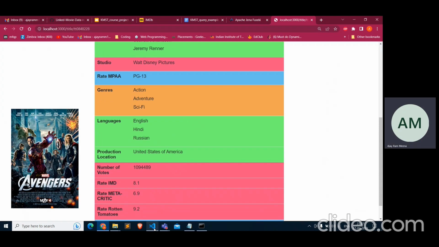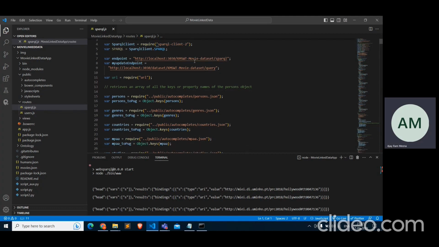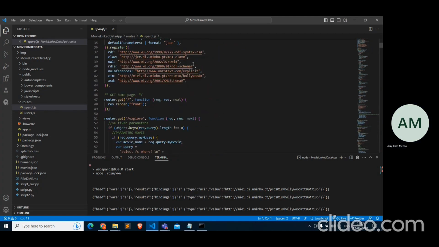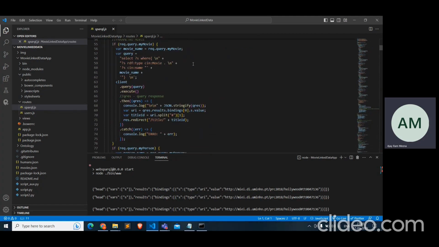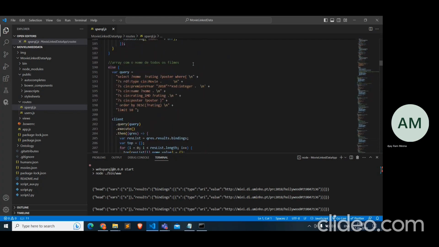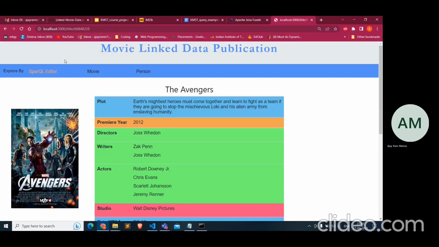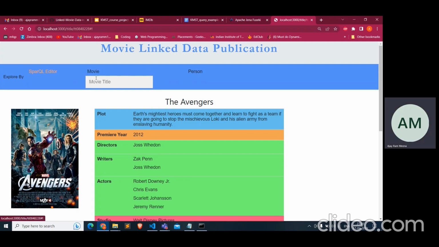For this in SPARQL, we have made an endpoint that we hit when we press the submit button. Suppose someone goes to a workbench. Let me show. In this, as we can see, this is localhost 1000, with the title and the ID.